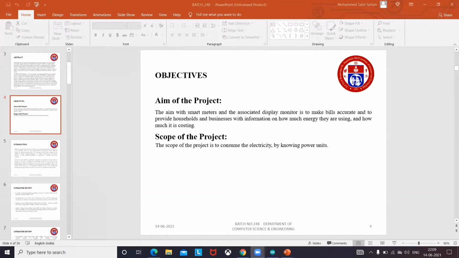I am Sahil Farhan. Now I am continuing the topic of our IoT based smart energy meter. The main objective of our project is a smart energy meter with an associated display monitor, to make bills accurate and provide households and businesses with information. The main scope is to consume electricity by knowing the power units.